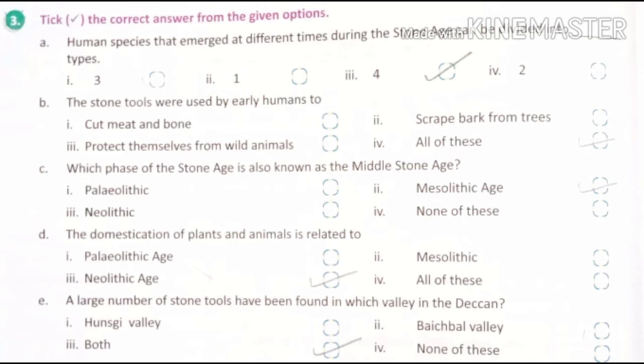trees. The next one is which phase of Stone Age is also known as Middle Stone Age. So the Mesolithic age is known as Middle Stone Age. Now the next one is domestication of plants and animals are related to, the answer is Neolithic age. The last one is a large number of stone tools have been found in which valley in the Deccan, and the answer is both. Because if you read the case study, a large number of stone tools have been found in Hunsagi Valley and Bechbel Valley both.